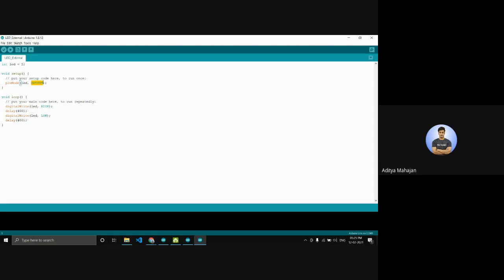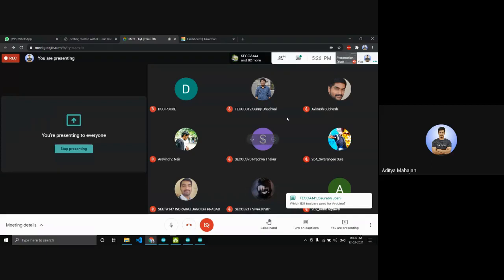Now pin 2 will give out a positive voltage. I've written digitalWrite HIGH, digitalWrite LOW, with a delay of 400 milliseconds. Once I upload this code to the Arduino, the Arduino stores it in its memory, and that code is executed again and again unless I turn off the Arduino or take off the power source. So this code is always stored in the Arduino. You can even take off your power source and plug it in again. The Arduino will again execute the same functions over and over again.